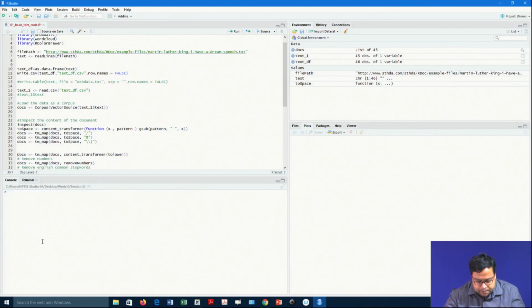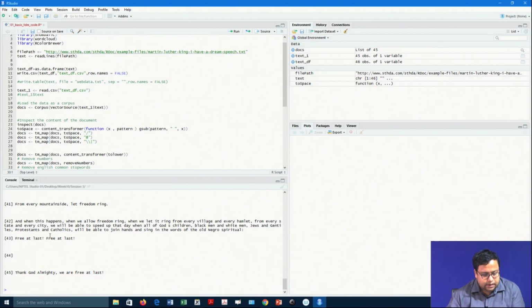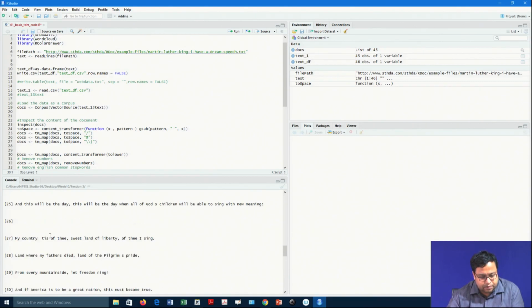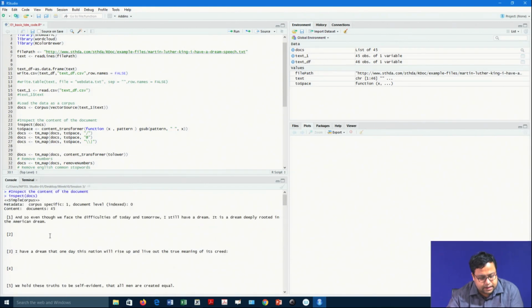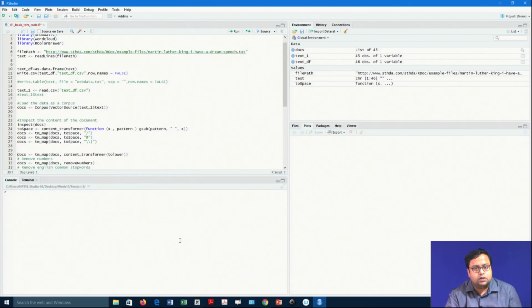Now, if I just try to inspect, you will see that those kinds of signs are probably removed from the data, and there are spaces that are still there. You have to check that whenever this particular thing was there, it has now been removed. That is how we are slowly cleaning the data, so that it can be used for further analysis. What next?